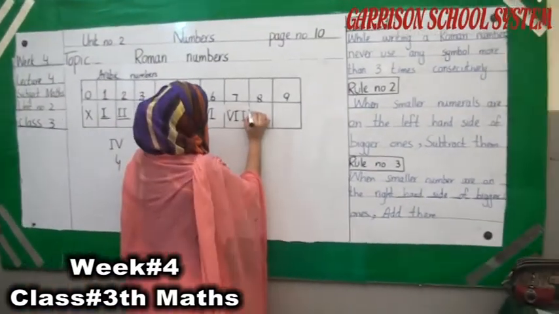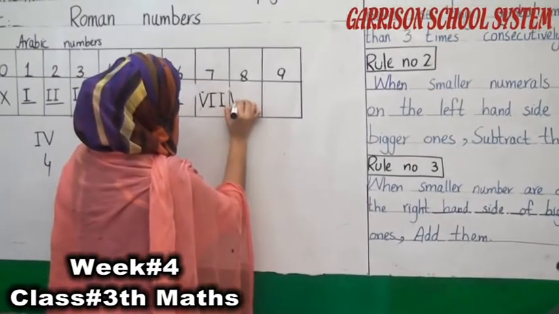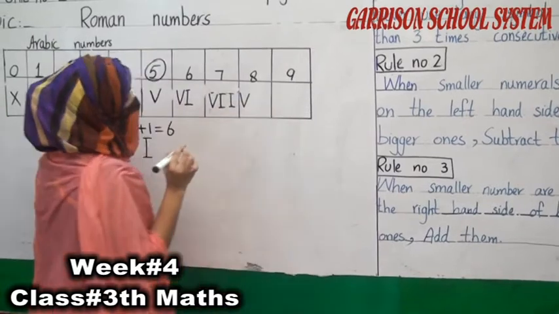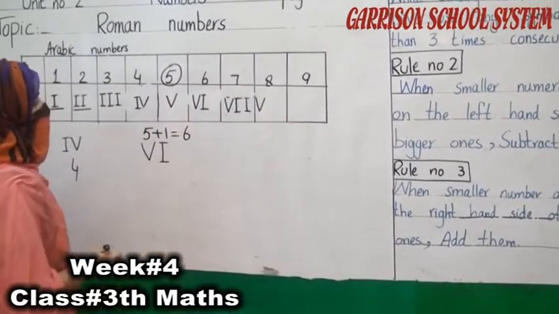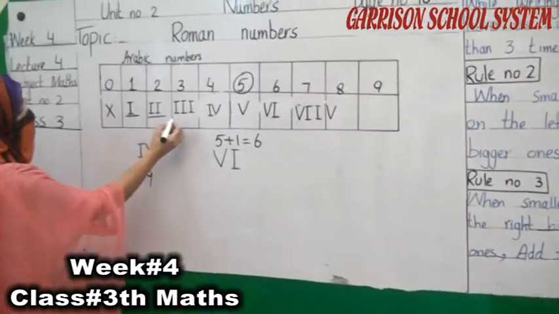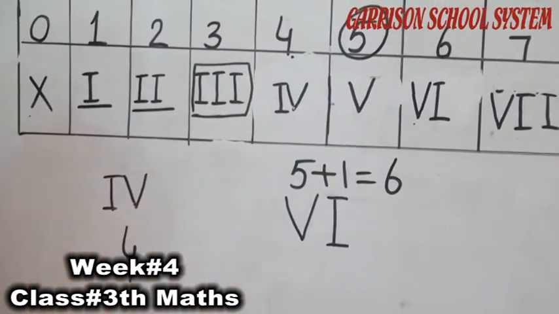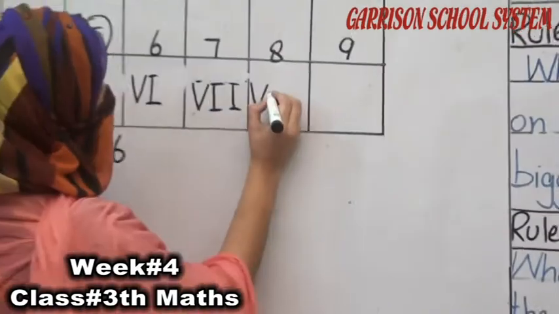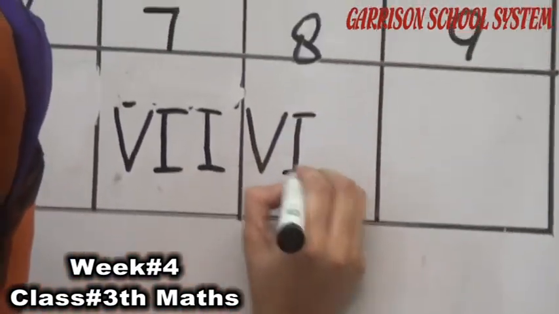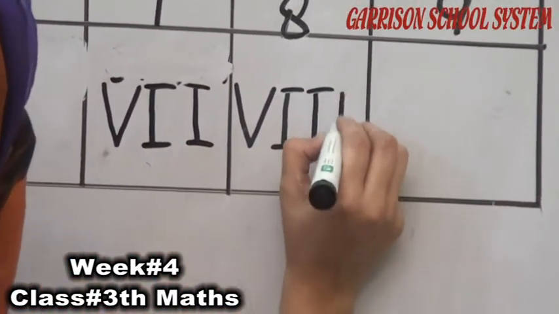As you know, 5 is representing the number V. Now, which symbol are we using for number 3? We are using 3 I's for number 3. So we have to write here I, II, III.